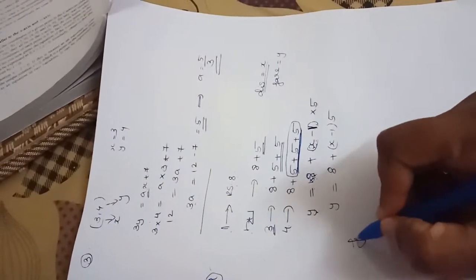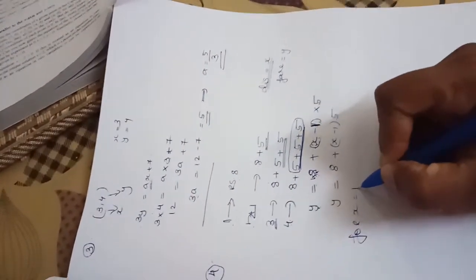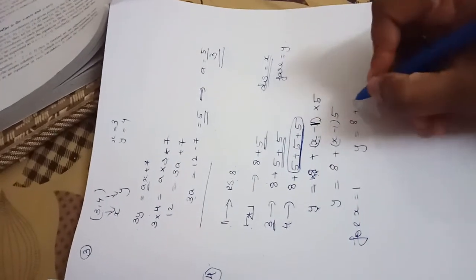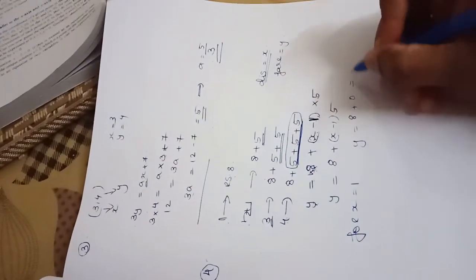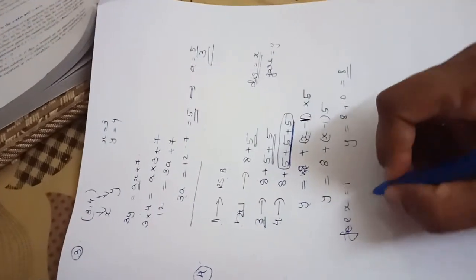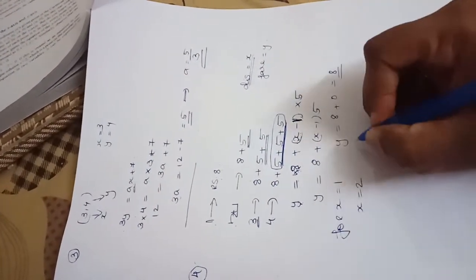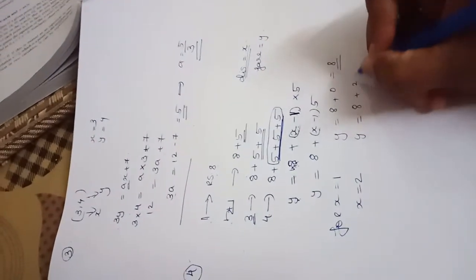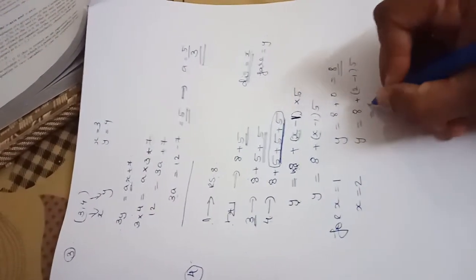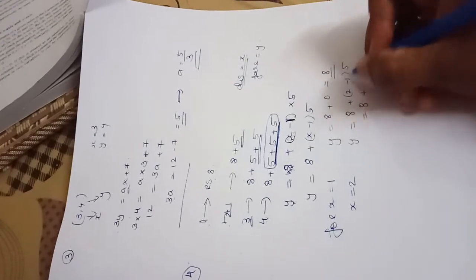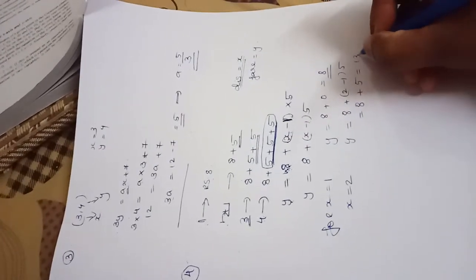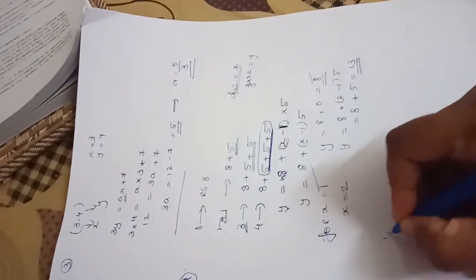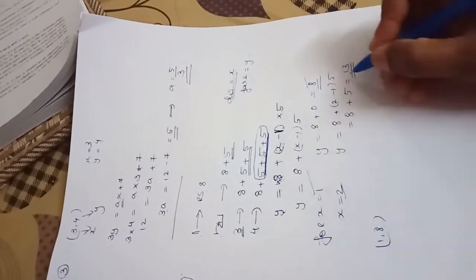Now we can find values. I am giving x is equal to 1: y is equal to 8 plus 1 minus 1, which is 0, 0 into 5 is 0. So we get y is equal to 8. Next, you can give any value, x is equal to 2. So y is equal to 8 plus 2 minus 1 into 5, that is 8 plus 1 into 5, which is 5. That is equal to 13. So the points are: first is 1 comma 8, second is 2 comma 13.